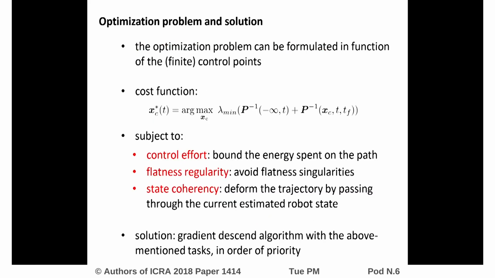Our objective is the maximization of the minimum eigenvalue of P^-1. This maximization minimizes the maximum estimation uncertainty of the extended Kalman filter, actively improving the estimation process. For ensuring the well-posedness of the optimization problem, we take into account three constraints: the control effort, the flatness and regularity, and the state coherency. We then design the control by resorting to a task priority approach.